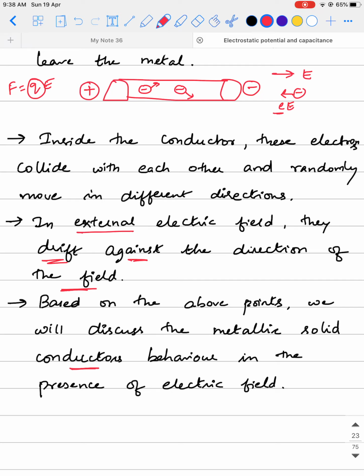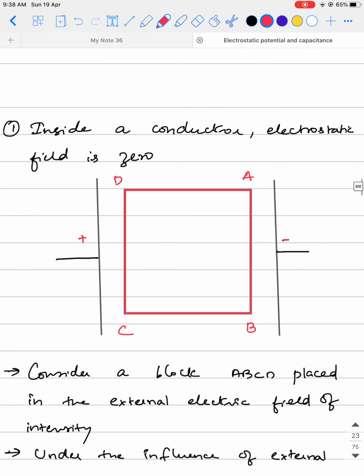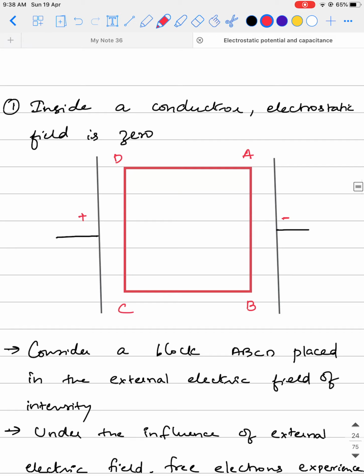Now based on all these basic points in our mind, let's discuss how the conductors behave. The conductors we are going to discuss are only metallic solid conductors. We are not concerned about any other phase. So the first point is: inside a conductor the electrostatic field is 0. That is, when you place a conductor in an external electric field, if you try to measure the total electric field present inside a conductor, it is 0.